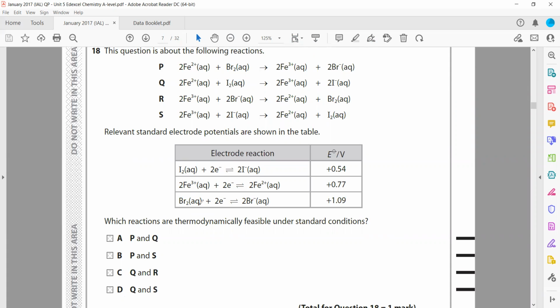So when we have a reaction like iron, here Fe2+ is there, one of the equations, the first one is bromine, and we want to identify whether this reaction will occur. So again, reduction minus oxidation.